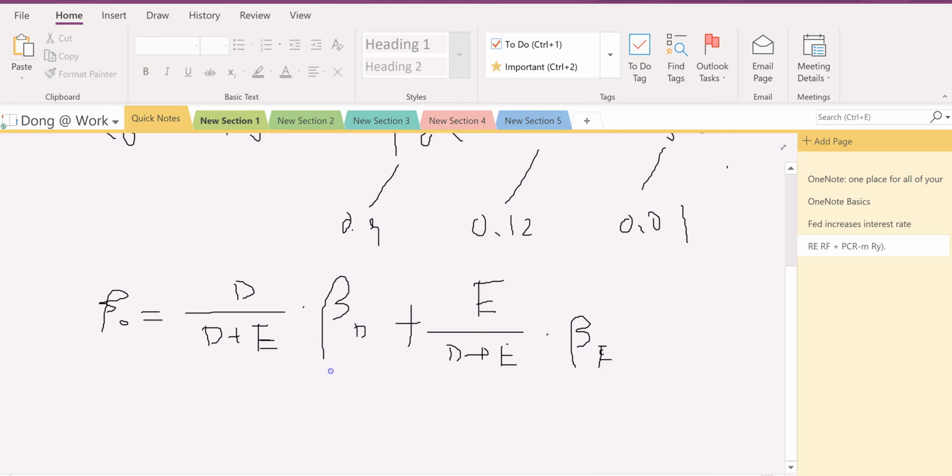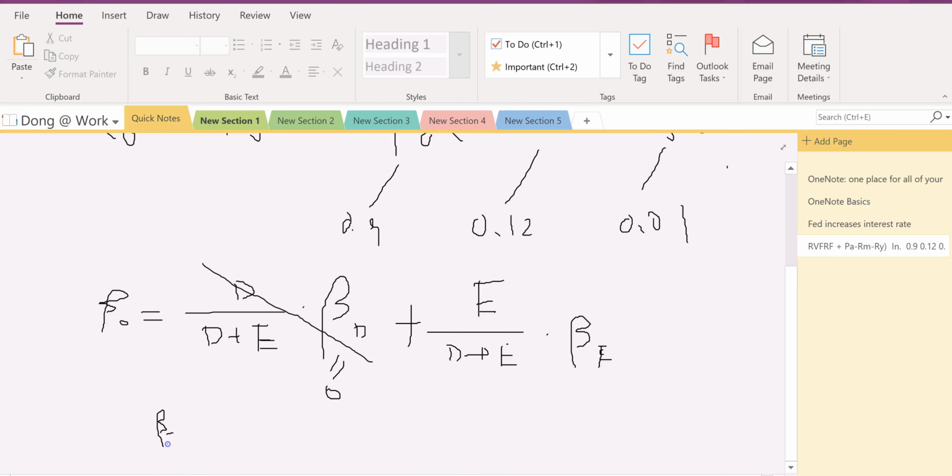Because beta d is zero, this term is gone. We're simply left with the second term. So we know beta zero, we know e over d plus e, so we can solve out this beta e. So beta e,